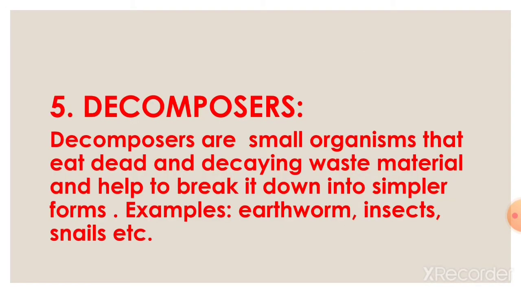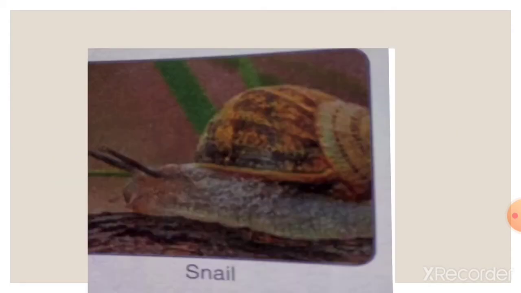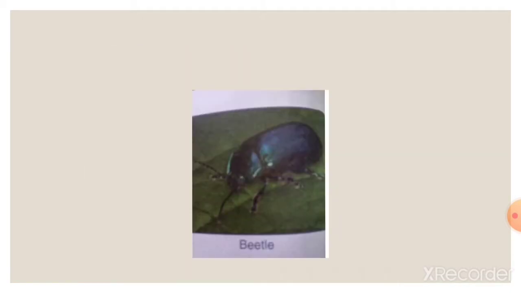Next type is decomposers. Decomposers are small organisms that eat dead and decaying waste material and help to break it down into simpler form so that producers can use it to make food. Examples of decomposers are earthworm, snail, beetle.